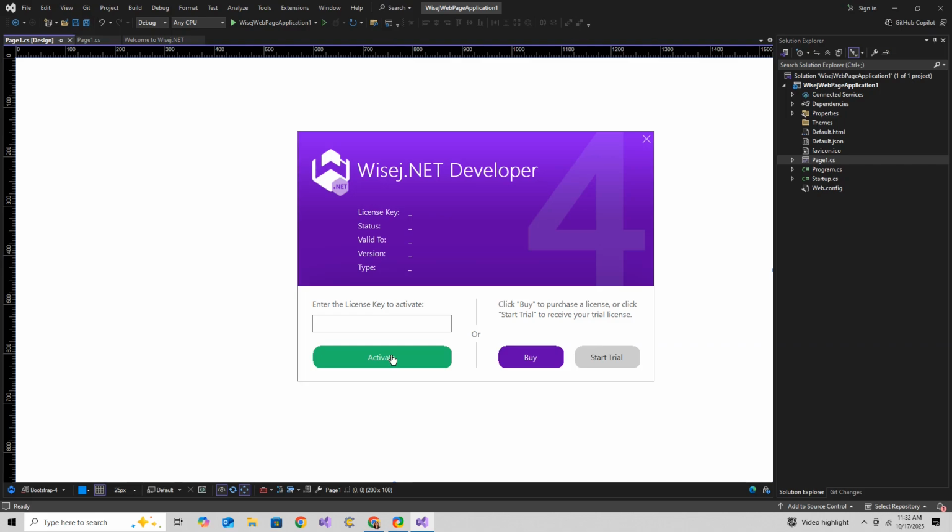And that's the initial setup for WiseJ.NET. So you've got Visual Studio downloaded and you've got WiseJ.NET installed.